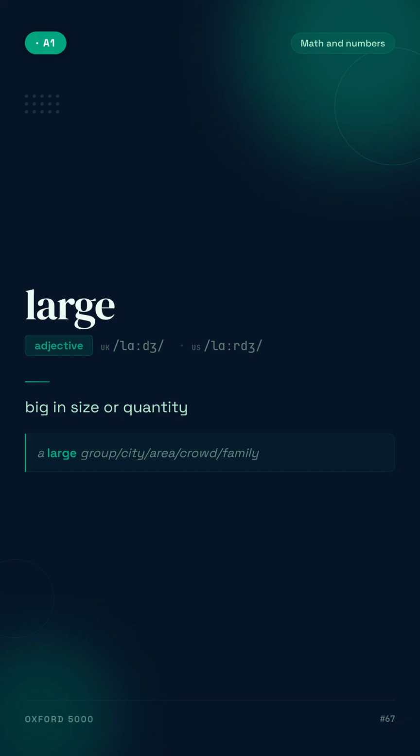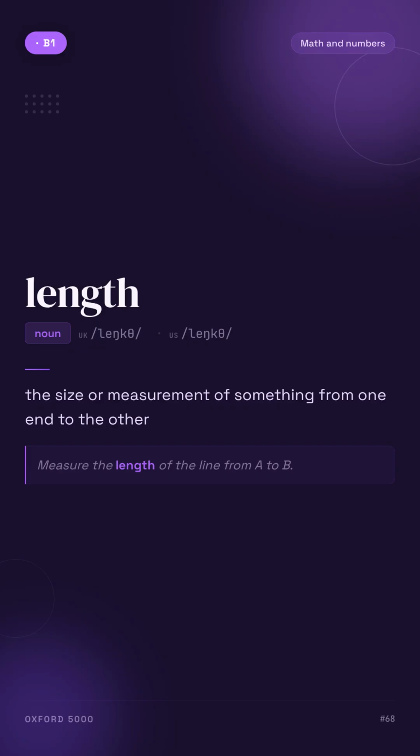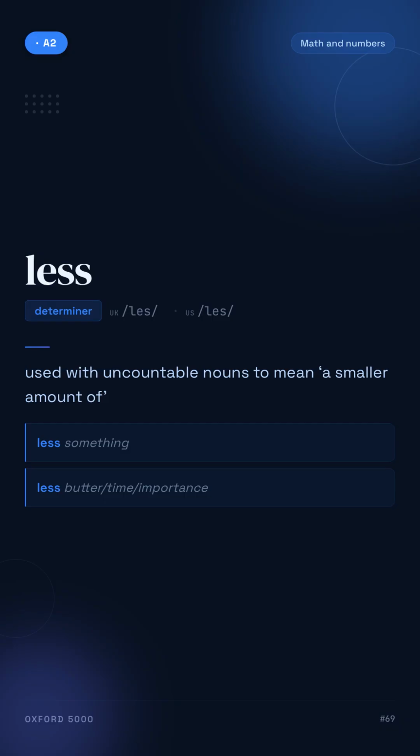Large. Big in size or quantity. For example, a large group, city, area, crowd, a family. Length. The size or measurement of something from one end to the other. For example, measure the length of the line from A to B. Less. Used with uncountable nouns to mean a smaller amount of. For example, less something.